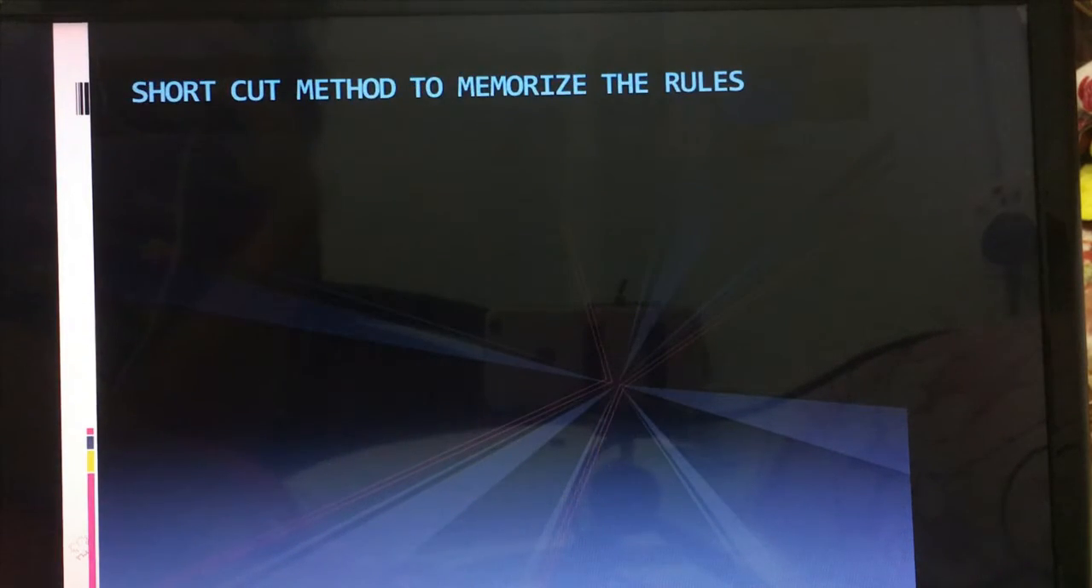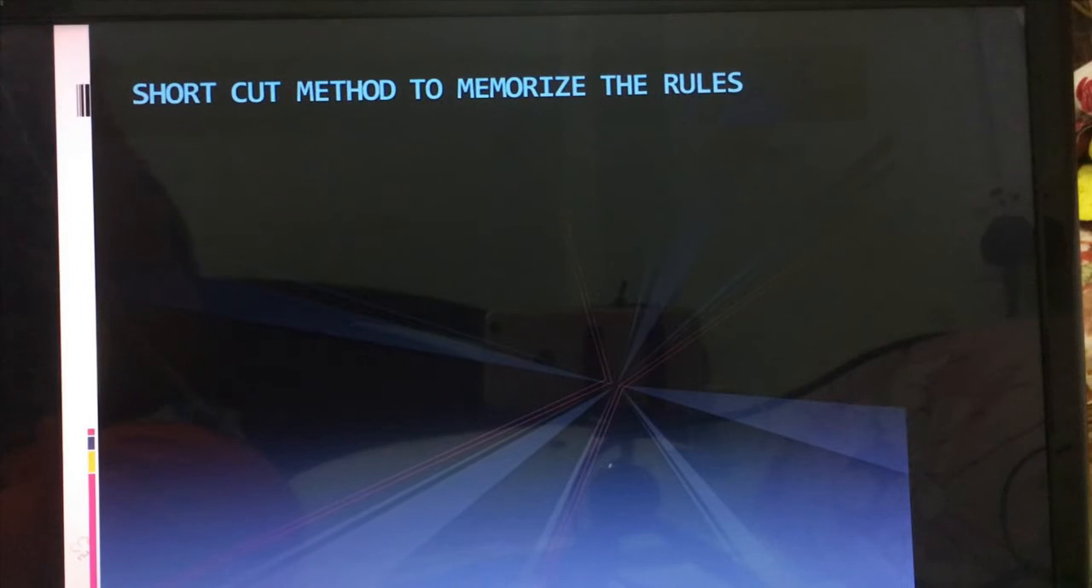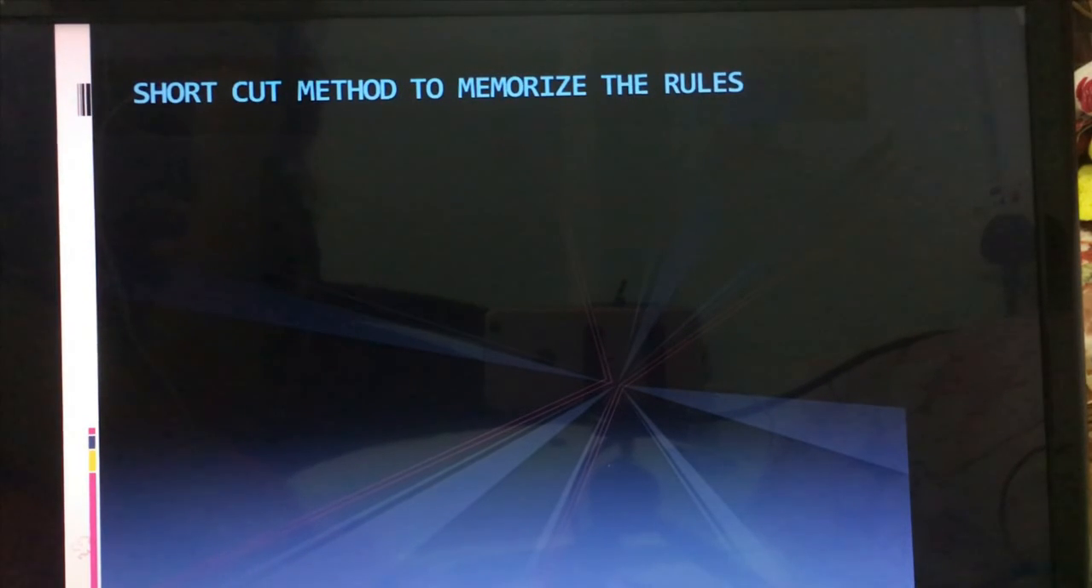So now we got to see a lot of rules. To memorize these rules is a very tough thing, right? So for that I have made this shortcut method for you so that you can memorize the rules easily. Write it down and practice it. You should practice more and more so that you can memorize the rules easily.